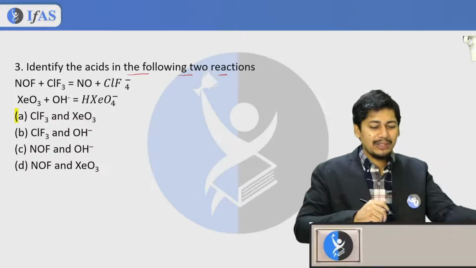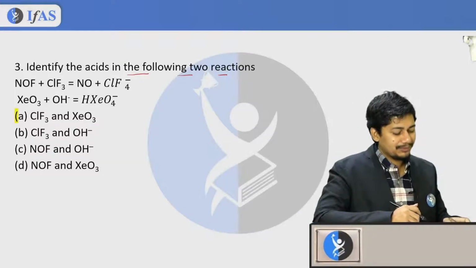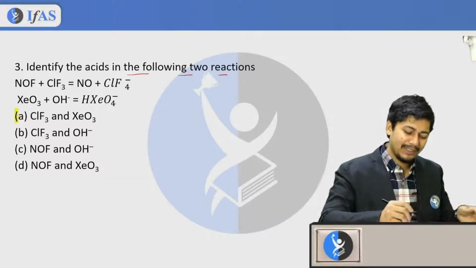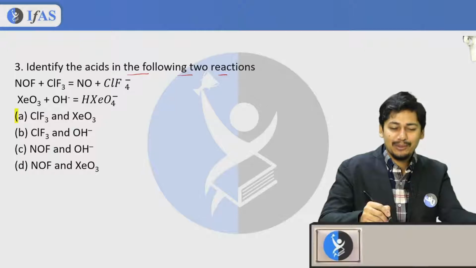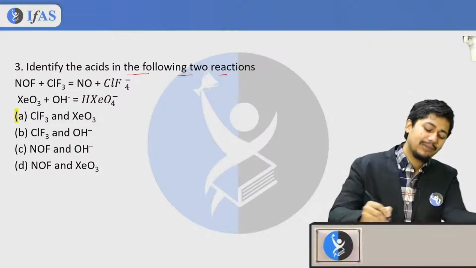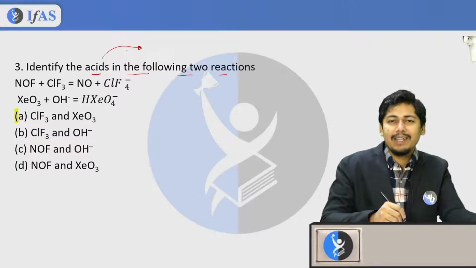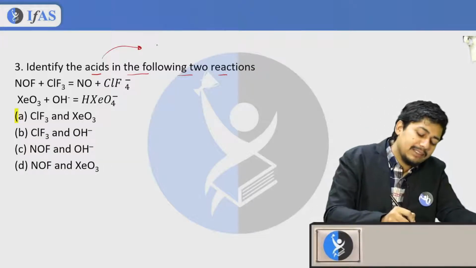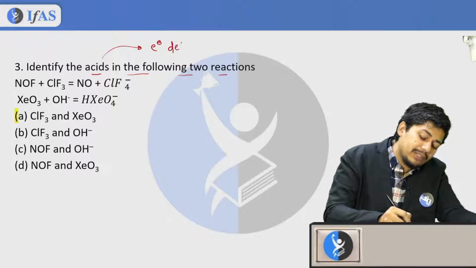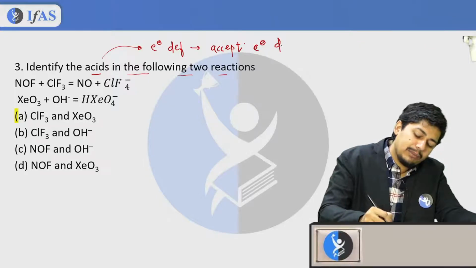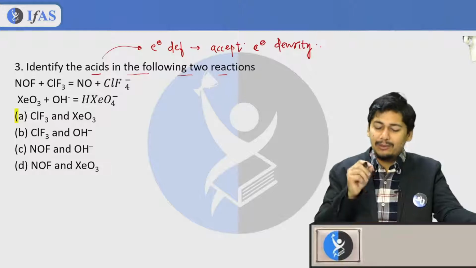What will be your answer, guys? Just let me know. A. Very good. Now let us try to solve this question. Identify the acid. So what is an acid? An acid is an electron deficient species which can accept electron density. That is called an acid.